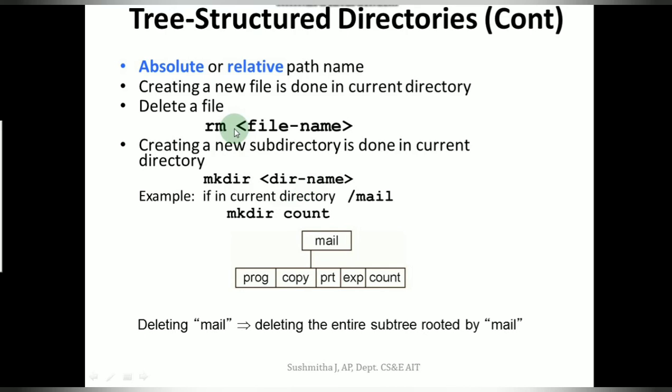So we could be creating a new file, we could be creating a new directory, but here the deletion is a little tricky. Now how do I delete a directory? I could not be deleting a directory directly. That is, if I have to delete a directory, then I should be deleting all the files in that directory and all the subdirectories.